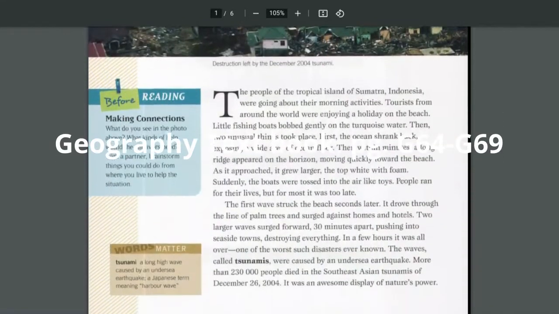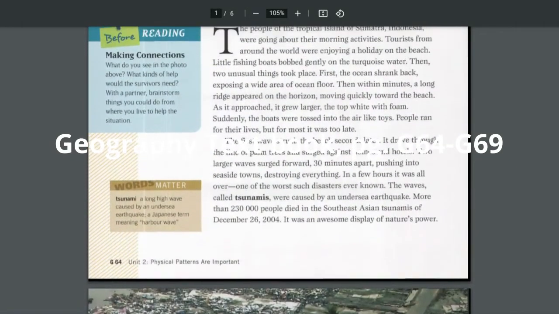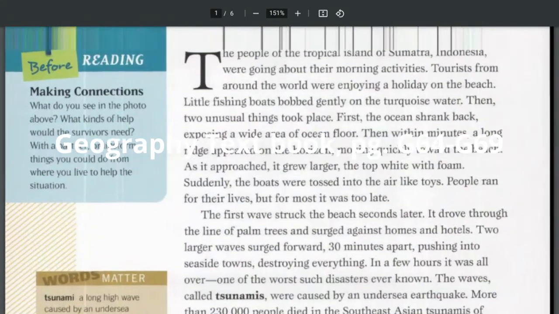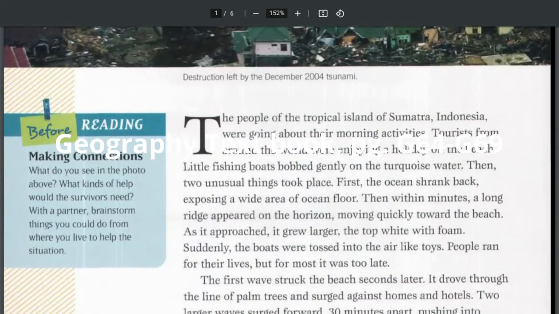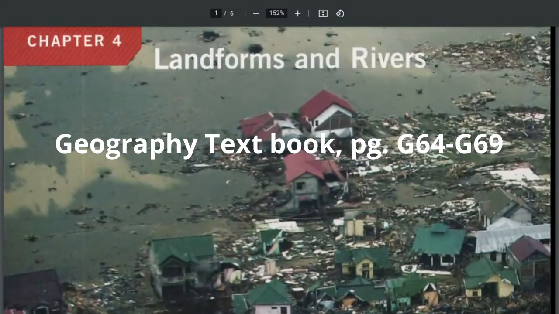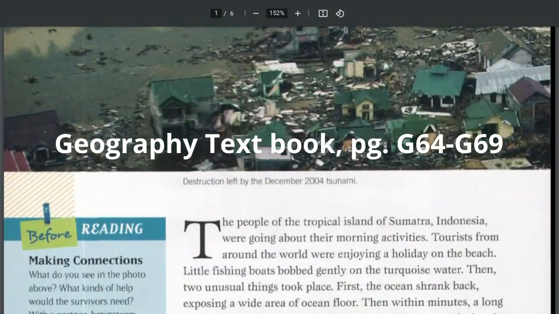Right, I'm reading from the geography textbook, page 64 to 69. This is the beginning of chapter 4. Chapter 4 is about landforms and rivers.